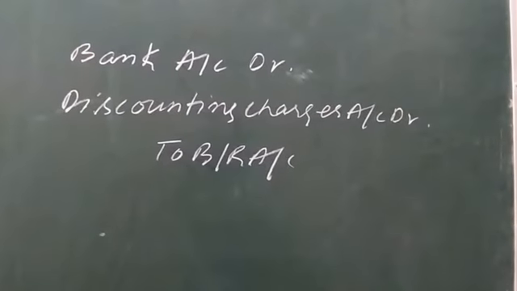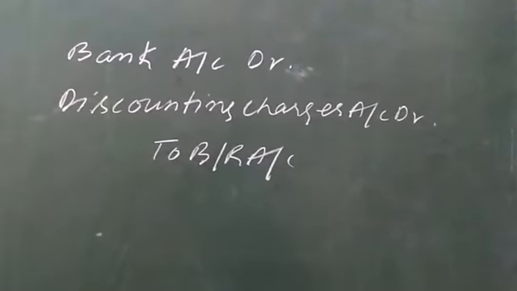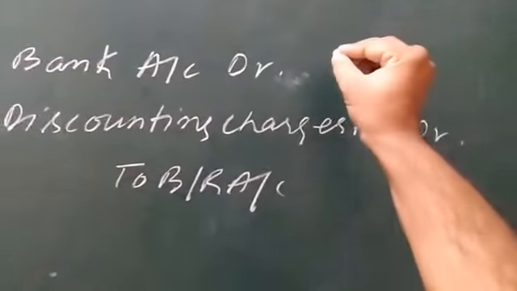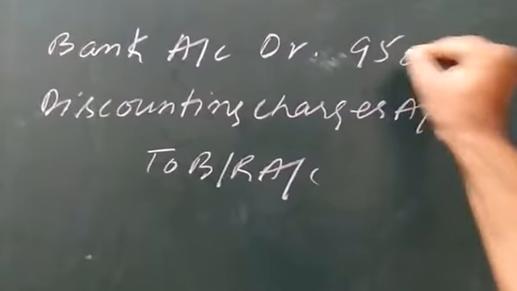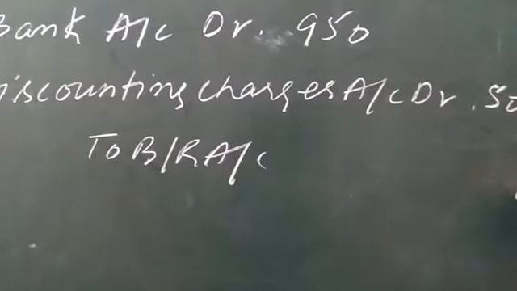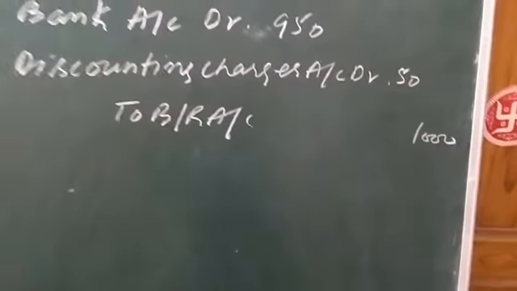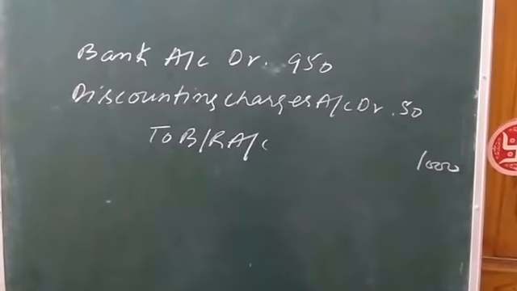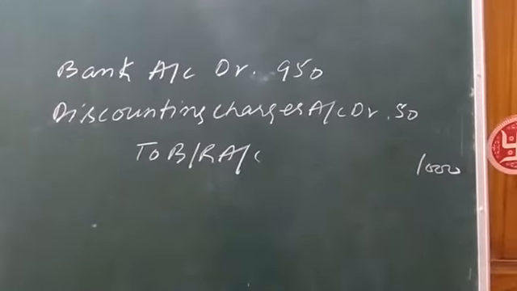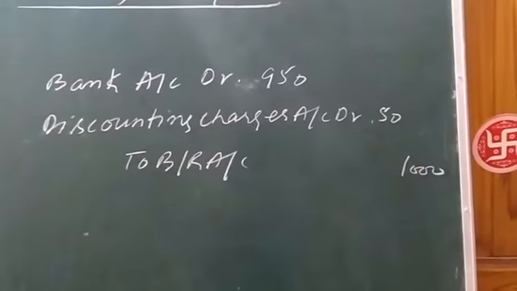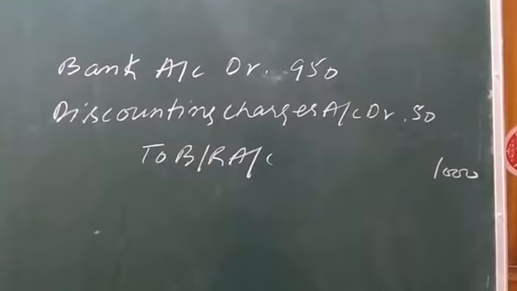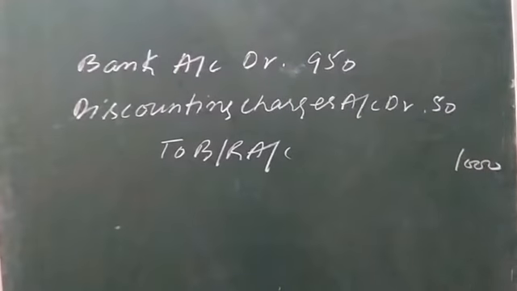That's why I have shown bill receivable on the credit side as a decrease in the asset. How much payment? 950 was received, 50 was the discount, and the bill receivable amount is 1000. As an instance I have used this in the explanation of discounting of bill. This is the journal entry which needs to be passed in the books of the drawer.